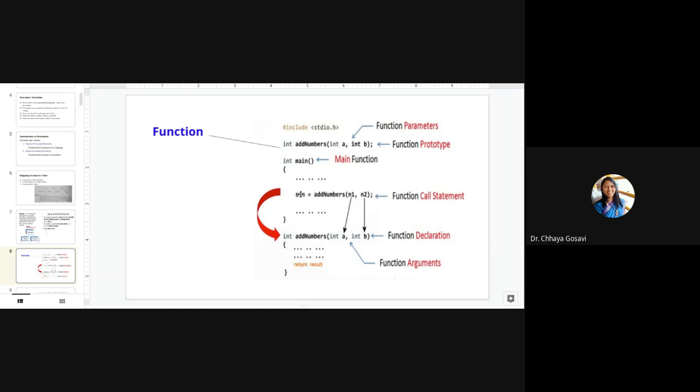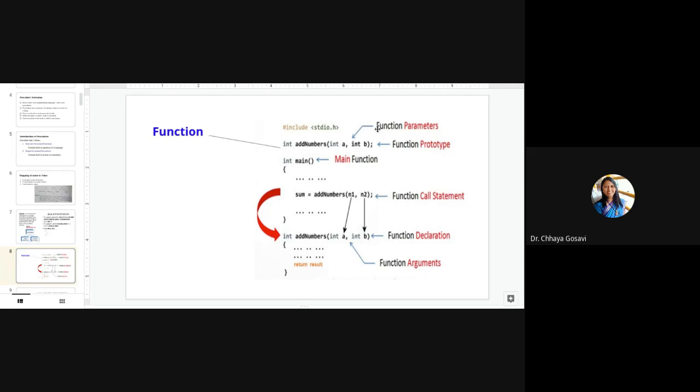So when you call a function, its signature is verified from this prototype, whether the integer values n1 and n2 you passed are of type integer, and whether the sum you are returning is also integer. So this is verified, and then the function call is made. Control is transferred to the called function. This function will get executed. It will return the result, and control will transfer back to the next line.